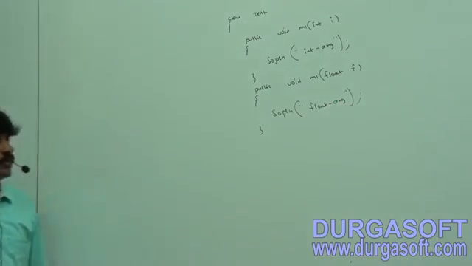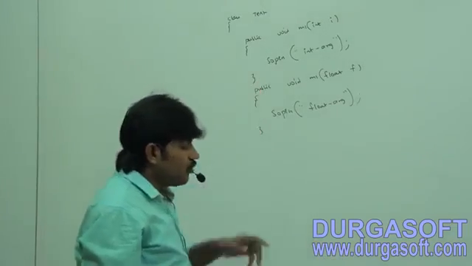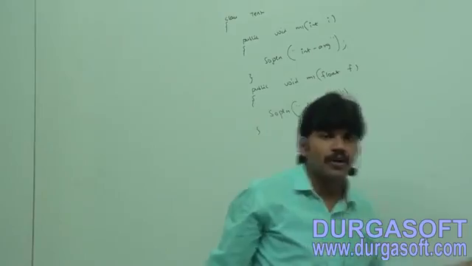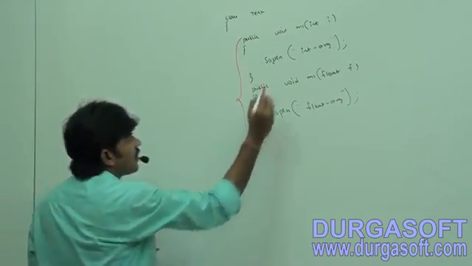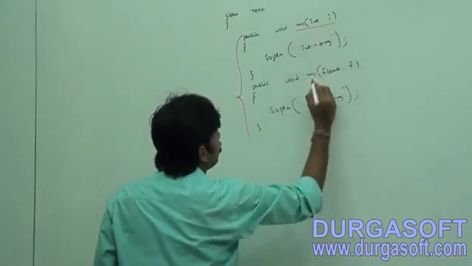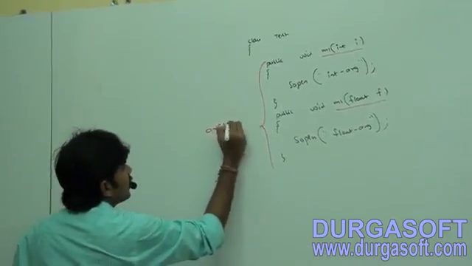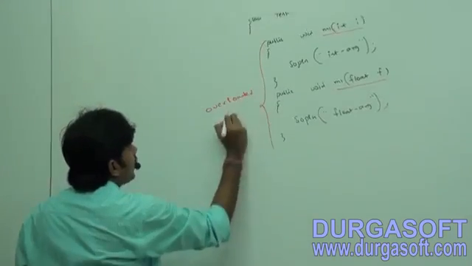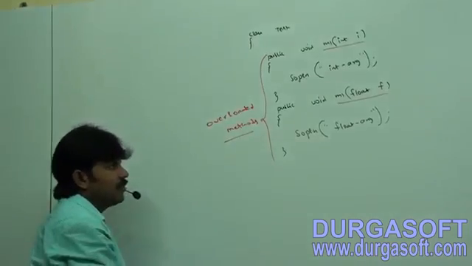So in total, how many methods are there? There are 2 methods. Can I use the term overloaded methods for these 2 methods or not? Yes, because both methods have the same name but different argument types. That's why I can say these 2 methods are overloaded methods.